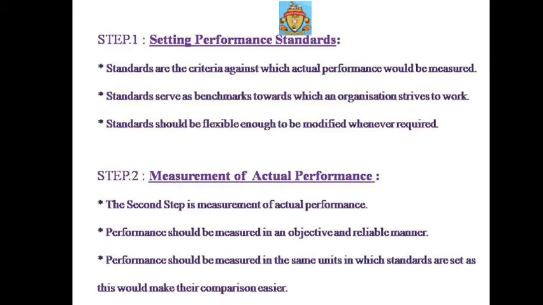So in this step you are going to set the standards, which are criteria against which actual performance will be measured. Means whatever standards you set, it helps to measure the performance. And standards serve as benchmarks towards which an organization strives to work.